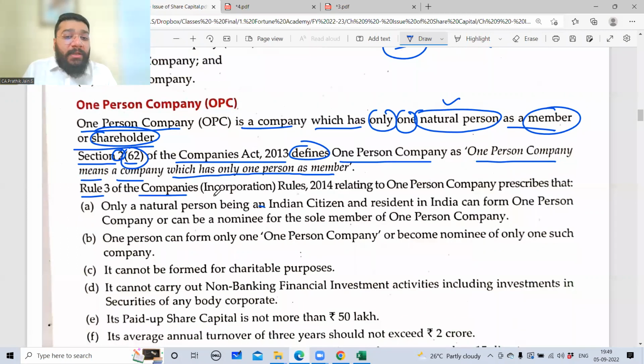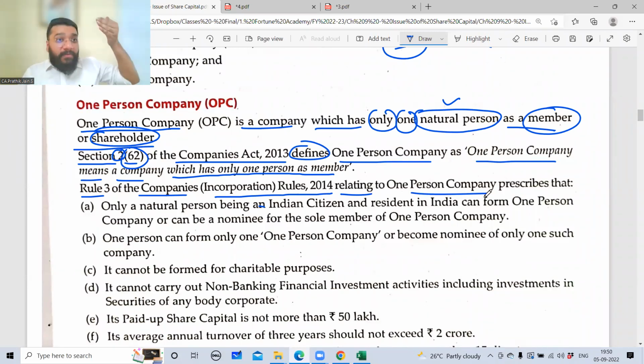Rule 3 of the Companies Incorporation Rules 2014. Now, what is this Rule 3? See, one is this Companies Act. The Companies Act is giving the major rule, the major law, what you should do. But the explanation to that law is given in the rule book. Are you able to follow? Law is given, law is framed, but you don't understand that law. So that law is interpreted in Rule 3 of the Companies Incorporation Rules 2014, which explains certain things relating to one-person company. So Rule 3 is giving the details.